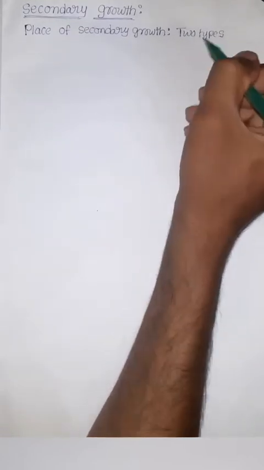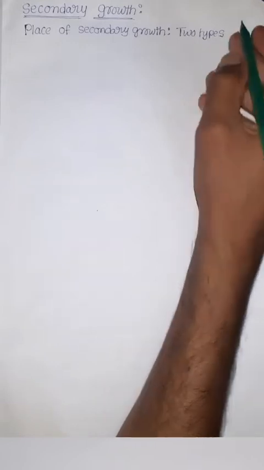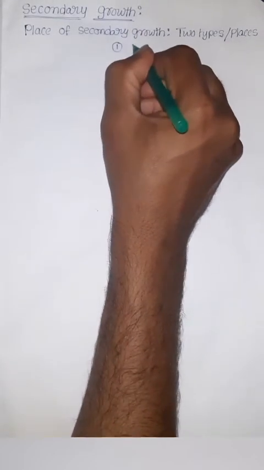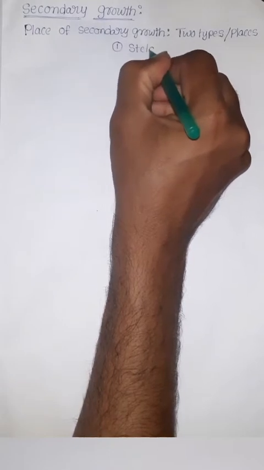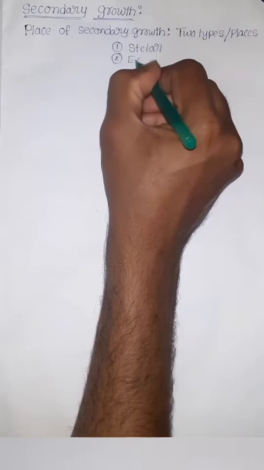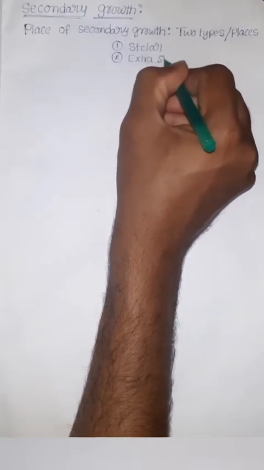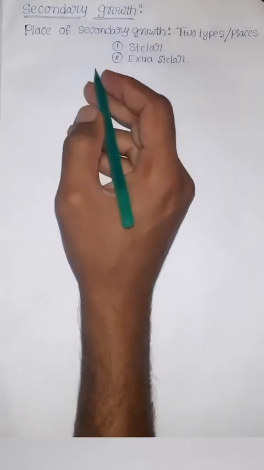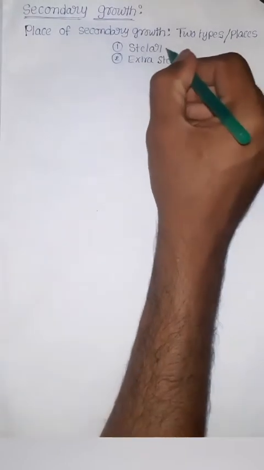Here there are two places where the secondary growth takes place. First one is in the stellar region, second one is in the cortex region, otherwise called the extrastellar region. Total we have two places where secondary growth takes place.